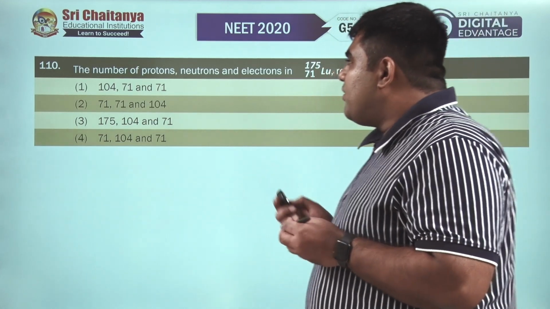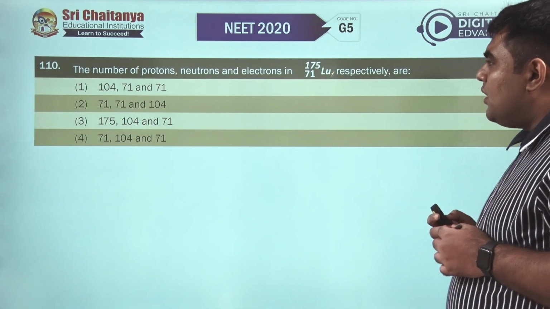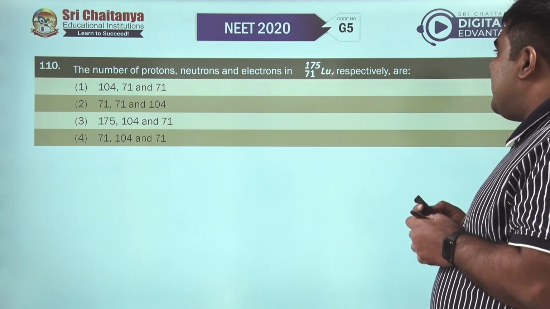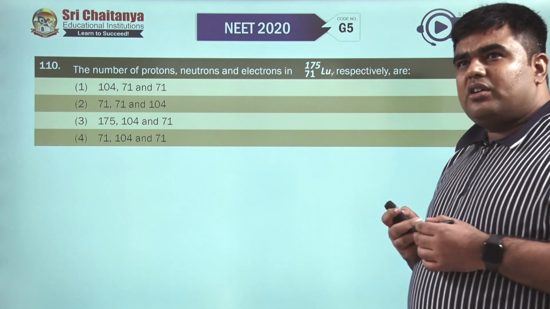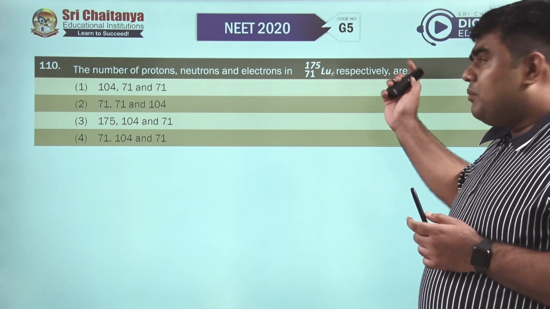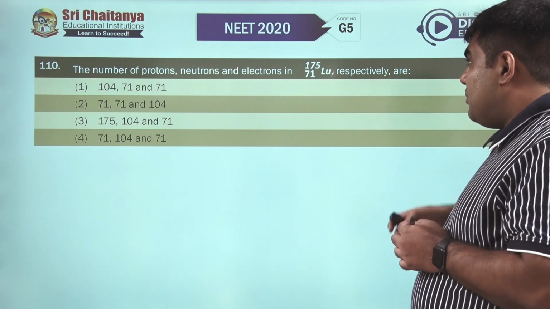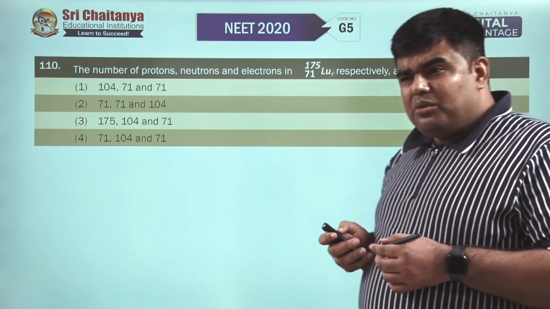So let's move to question number 110. The number of protons, neutrons and electrons in lutetium. The number of protons is equal to the atomic number, the number of neutrons is the mass number minus the atomic number, and the number of electrons in a neutral atom is always equal to the number of protons.